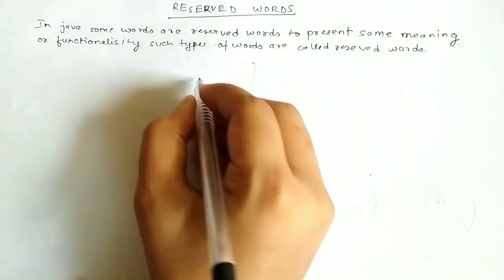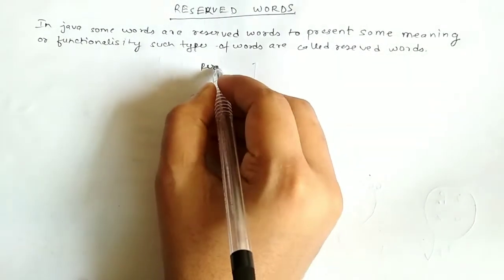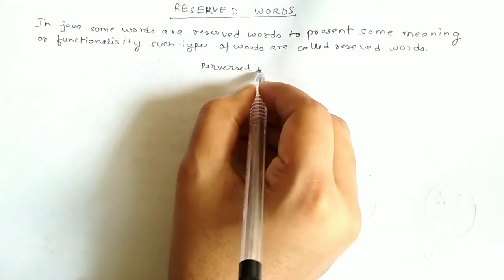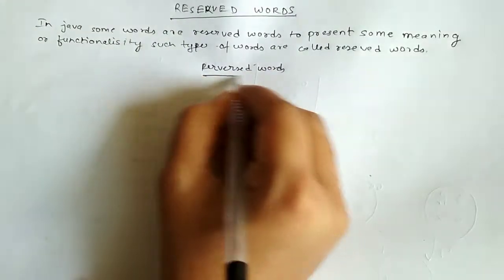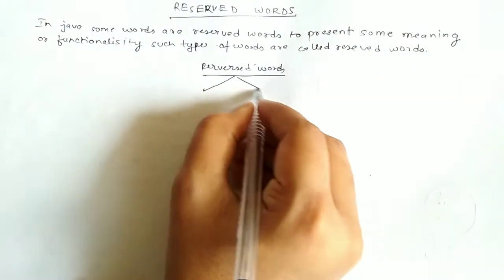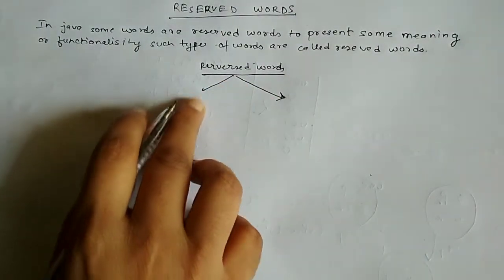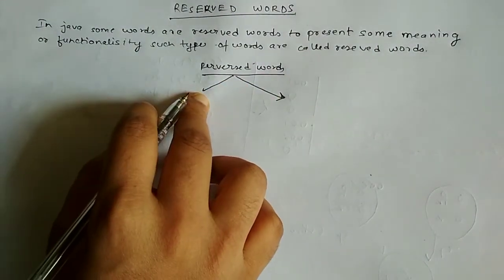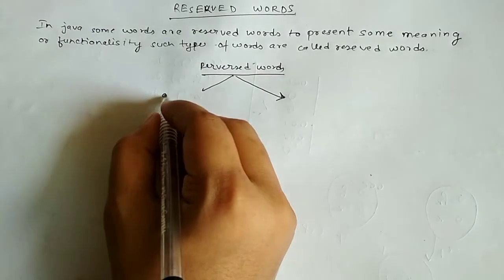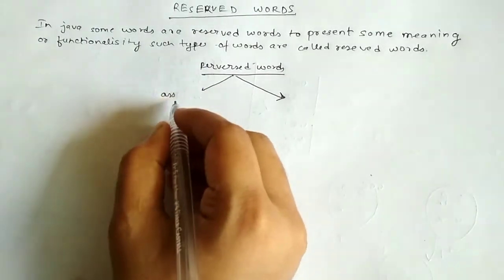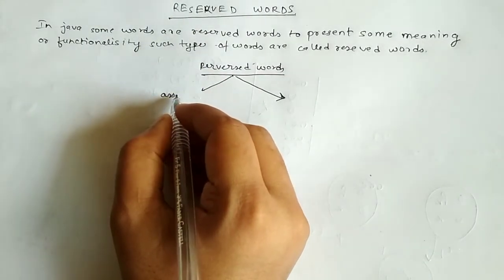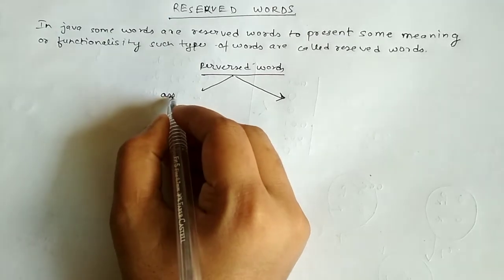So the reserved words are classified into two categories. The first category of the reserved words is the words associated with some functionality.